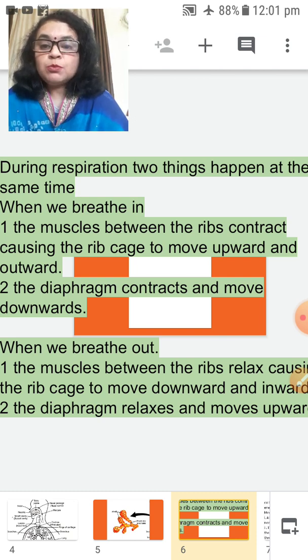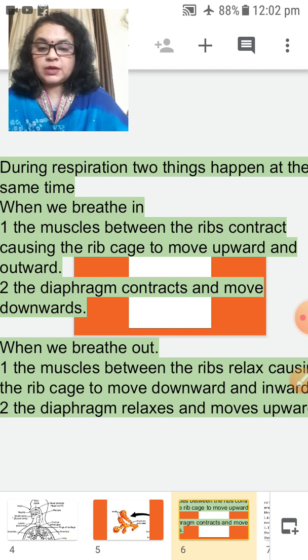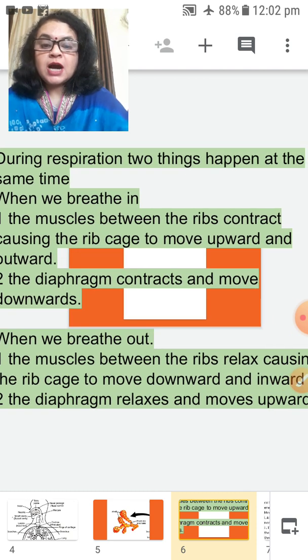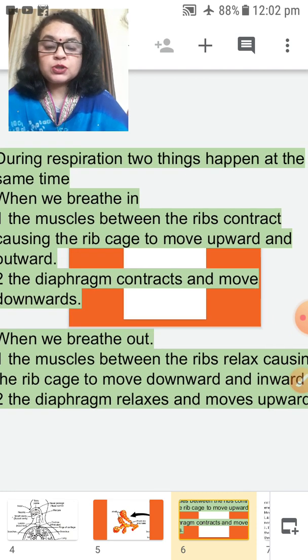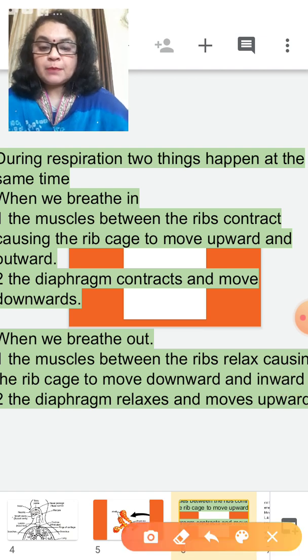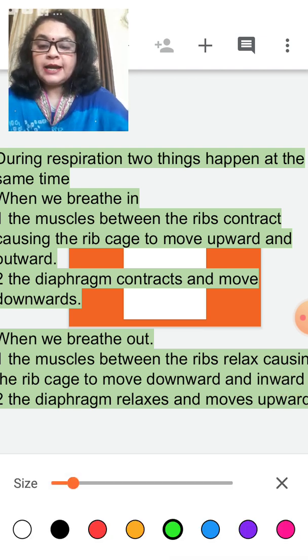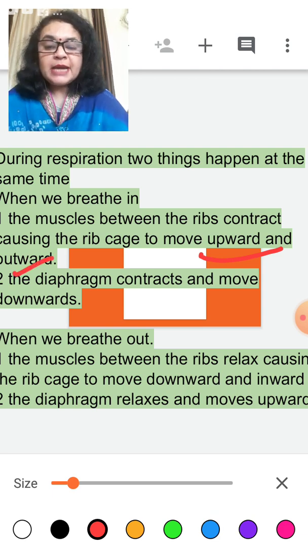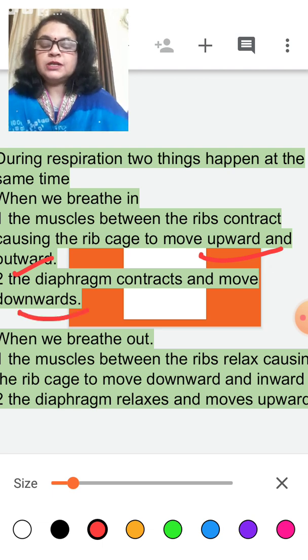The rib cage moves upwards and also outwards. At the same time, the diaphragm, which is a muscular sheath, contracts and moves downwards.